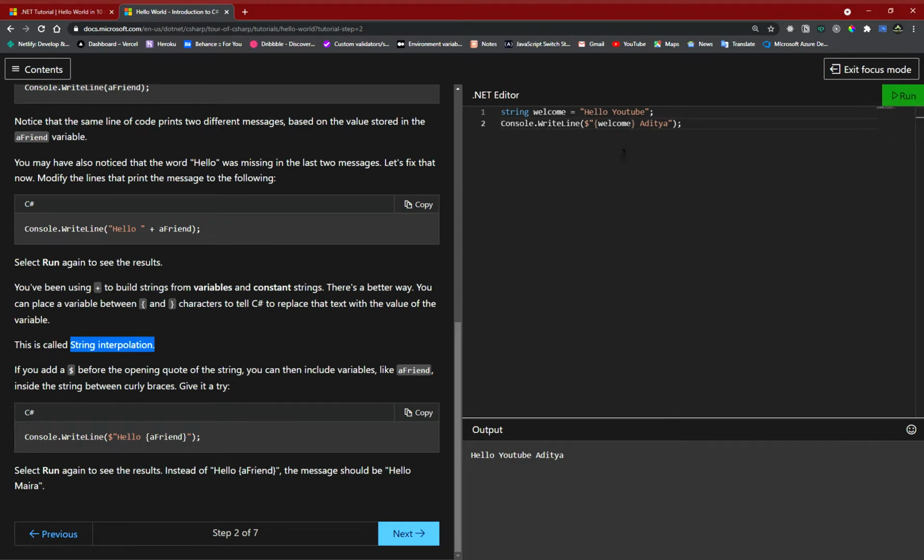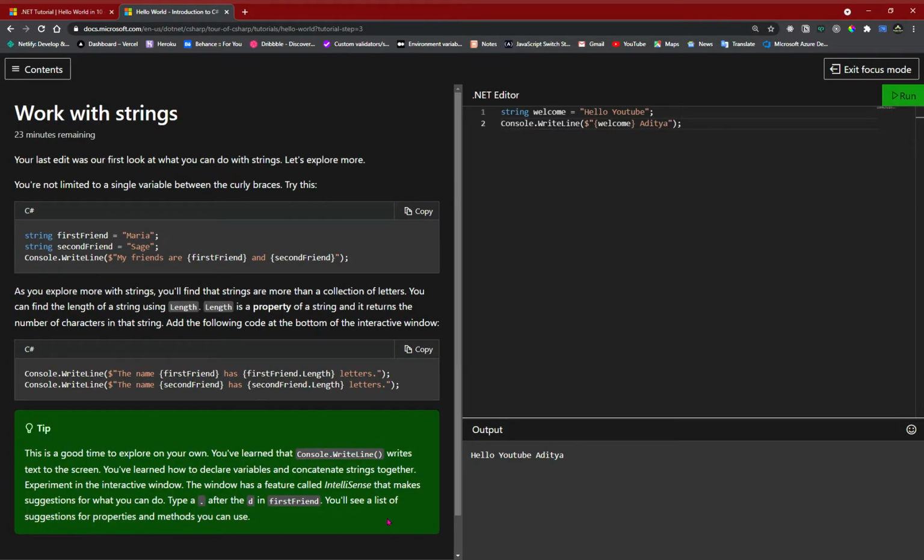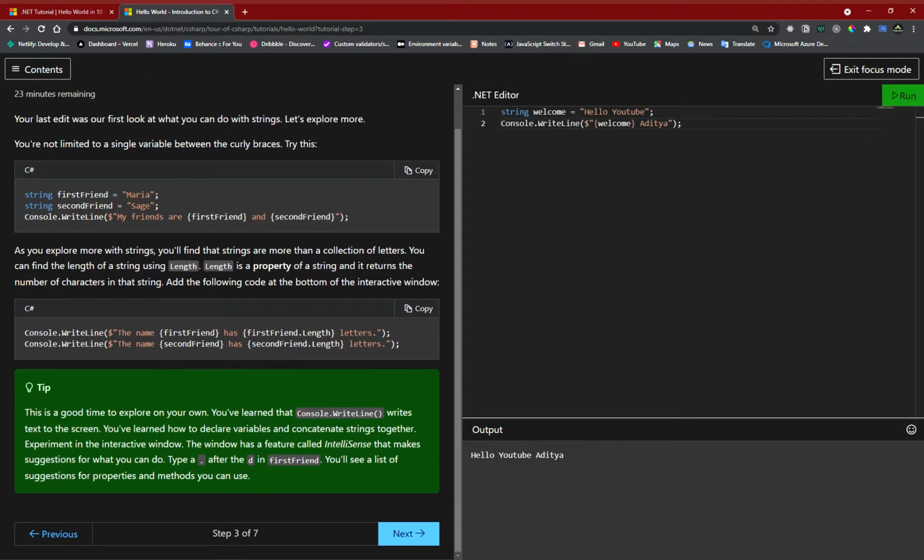You can also call functions or run the inbuilt functions of C Sharp. We'll see it in the next chapter. So let's move to the next, and it says, yeah, that's what I explained. You can create another variable like name. My name is Aditya. And let's end the line with a semicolon.